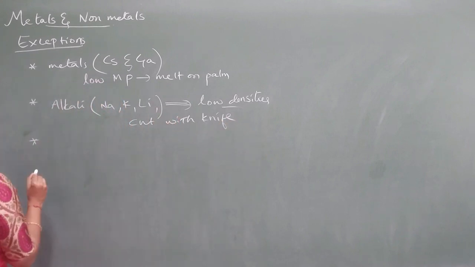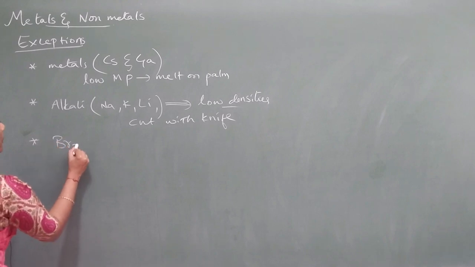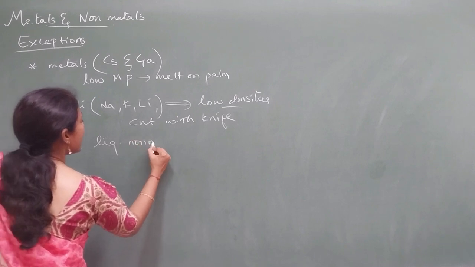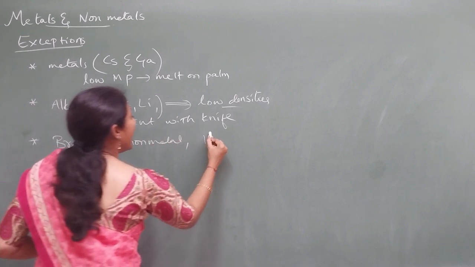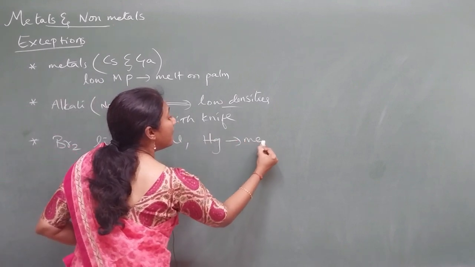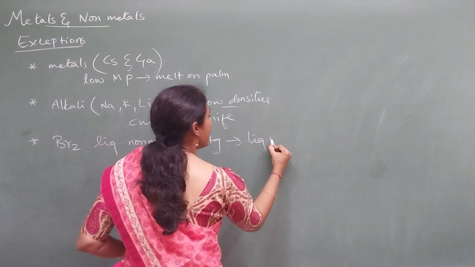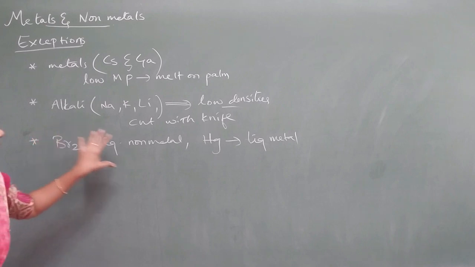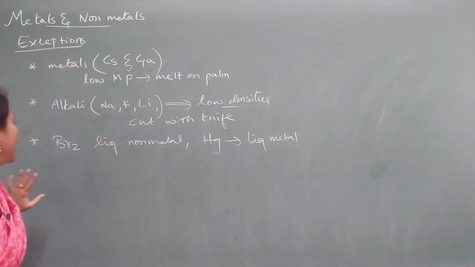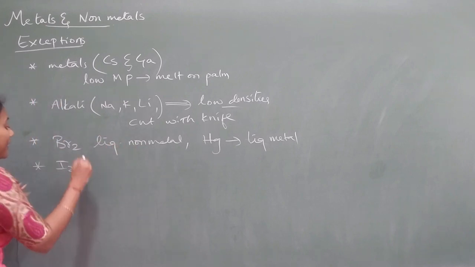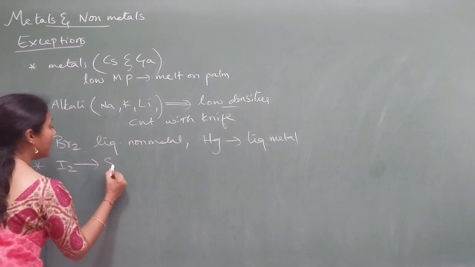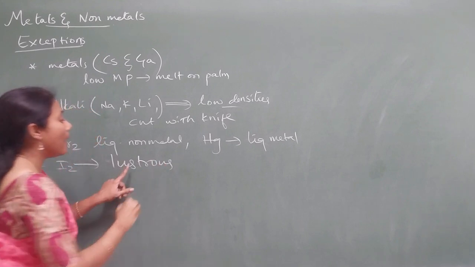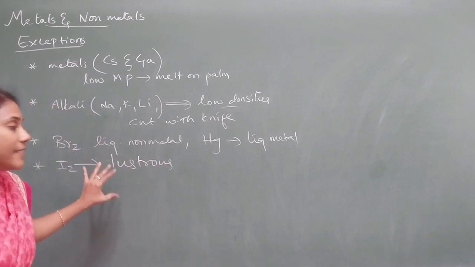And the next exception is that bromine is the only liquid non-metal. So this is a liquid non-metal, do remember. And mercury is a liquid metal. This is the only metal that exists in liquid form and this is the only non-metal that exists in liquid form. And now iodine, being a non-metal, shows a property called lustrous. So it has a metallic luster, it shines.